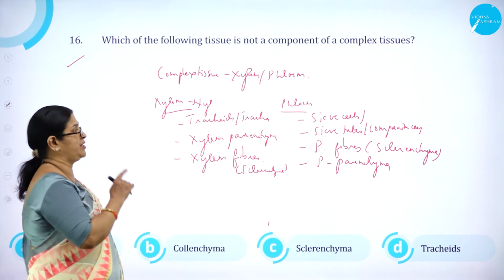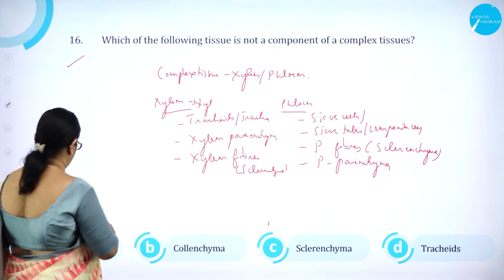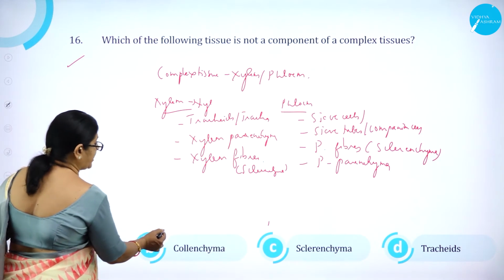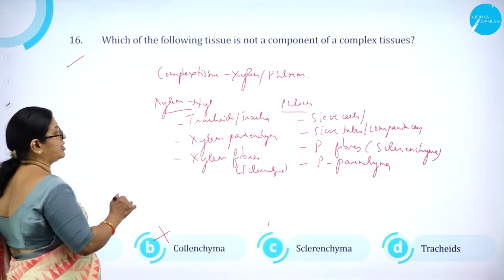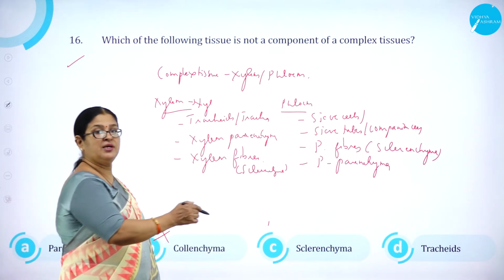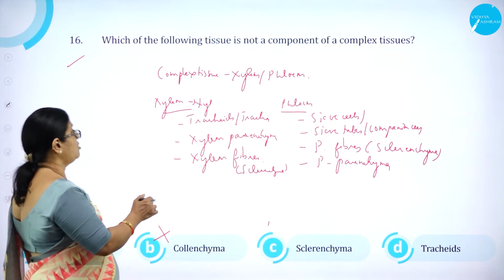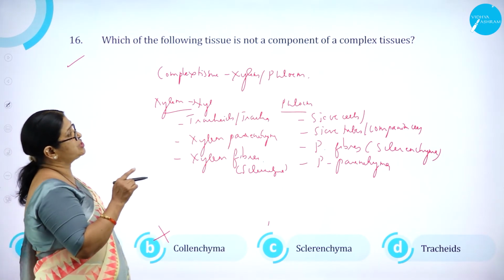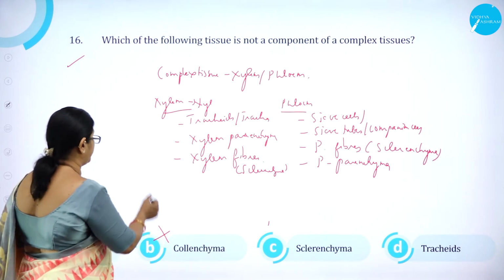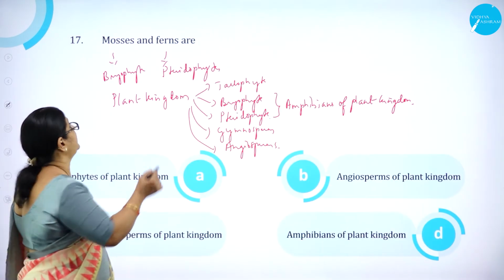No. Tracheids we come across, right? So parenchyma is there, collenchyma is not there. So which of the following tissues is not a component of complex tissue? It is B, collenchyma.